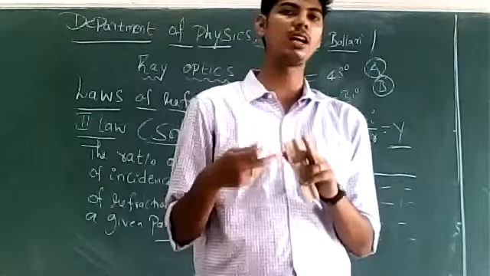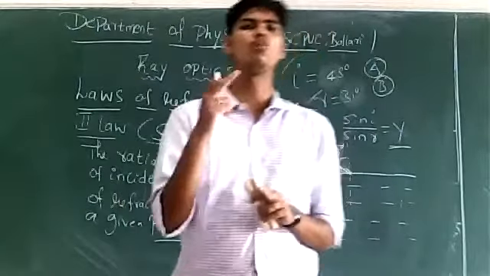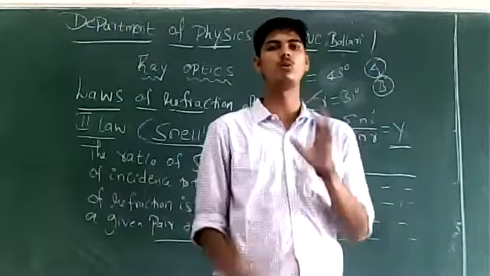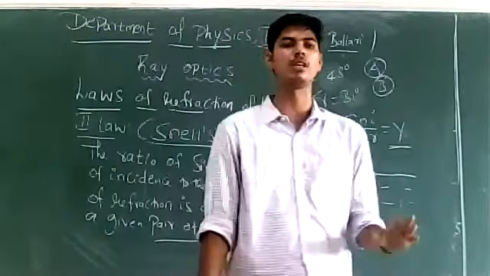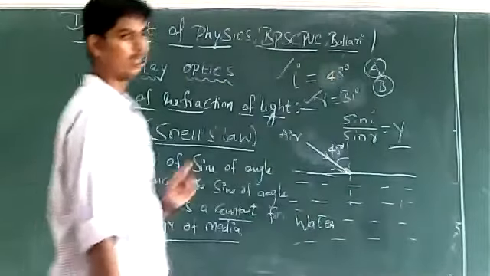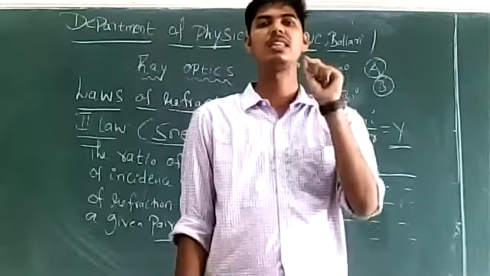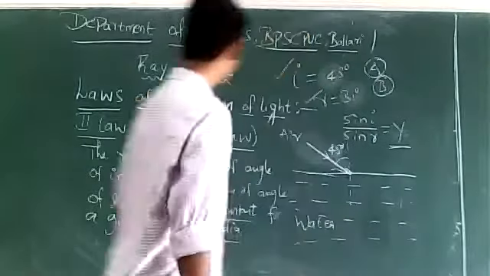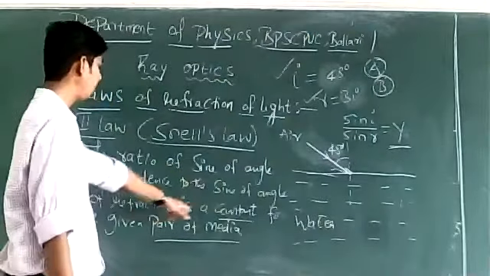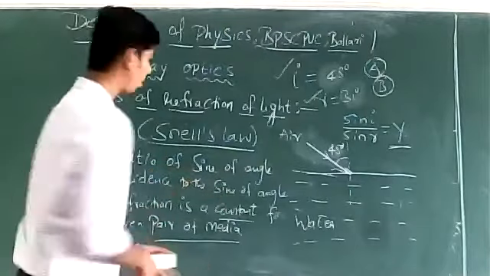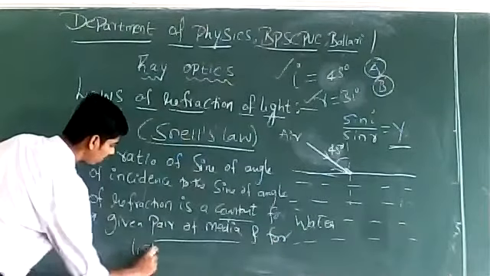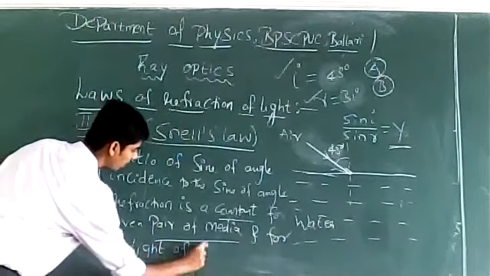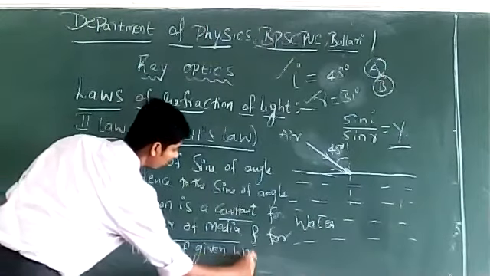For the ratio of sin I by sin R to change, you must change the medium. Until then, the ratio of sin I by sin R is not going to change. This is the second law of refraction. According to the second law of refraction, the ratio of sine of angle of incidence to the sine of angle of refraction is a constant for a given pair of media, under uniform conditions, and for light of a given wavelength.